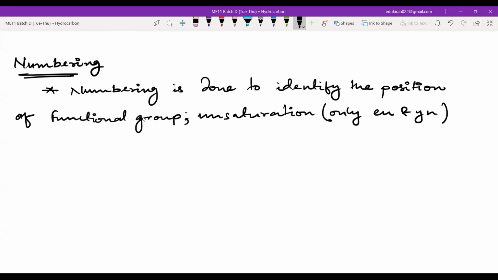Okay, you will only number for En and Yn, not An, because An is the normal case. Unsaturation and substituents.